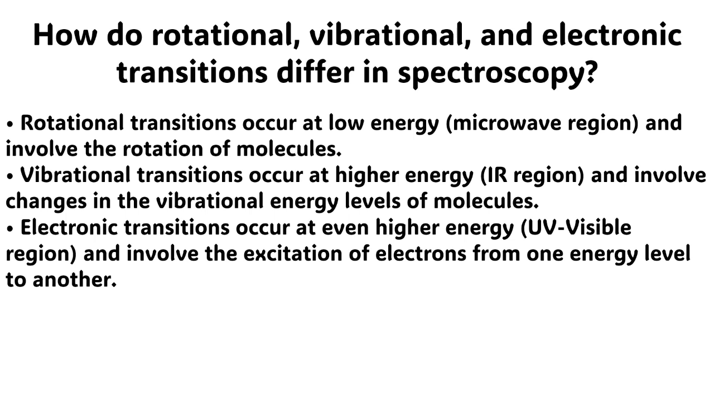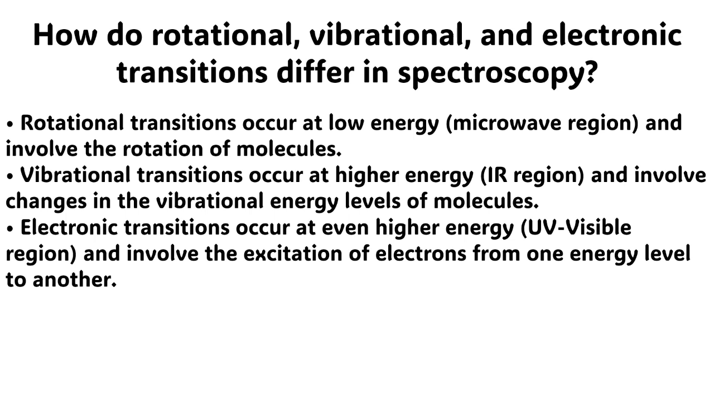The next question is, how do rotational, vibrational, and electronic transitions differ in spectroscopy? The answer to this question is very simple. All the three types of spectroscopies follow the same principle and are normally studied in the form of absorption spectroscopies. The fundamental differences between these three types of spectroscopies are as follows.